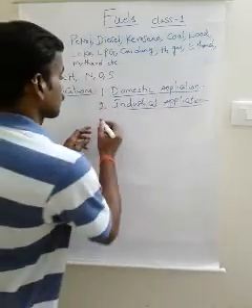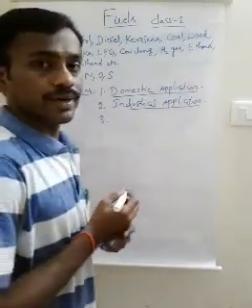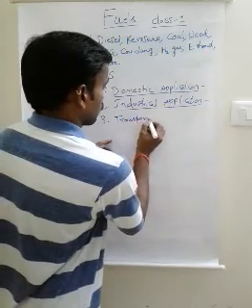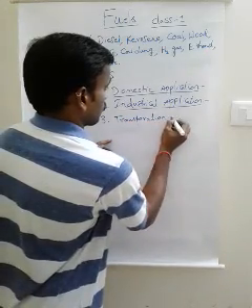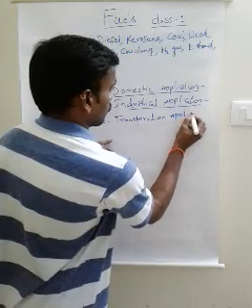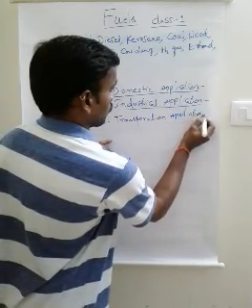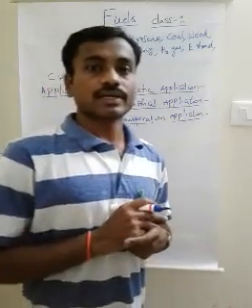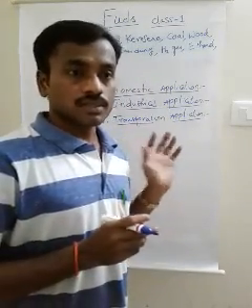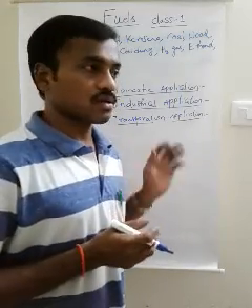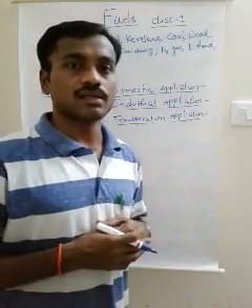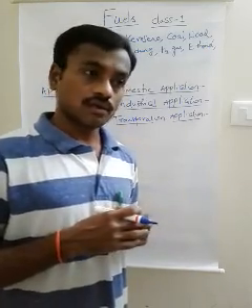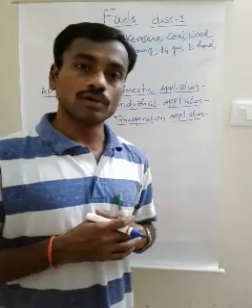Next one, transportation applications. In transportation, these are used as fuels: for example, kerosene, diesel, petrol. These are used to run vehicles like auto, car, bus.